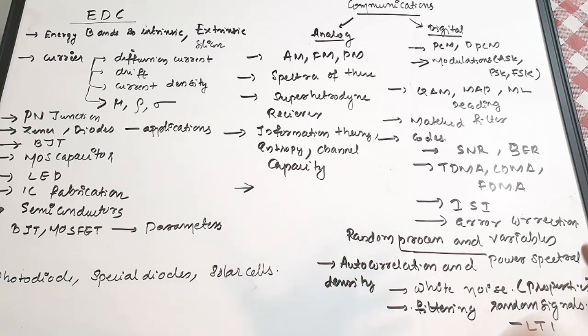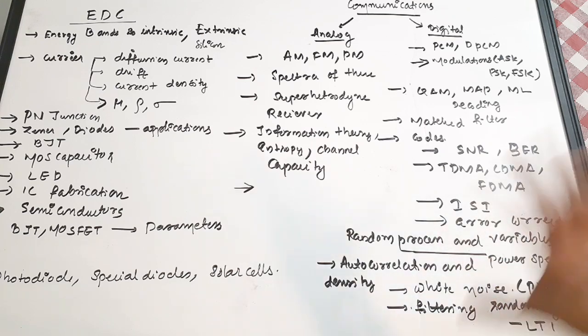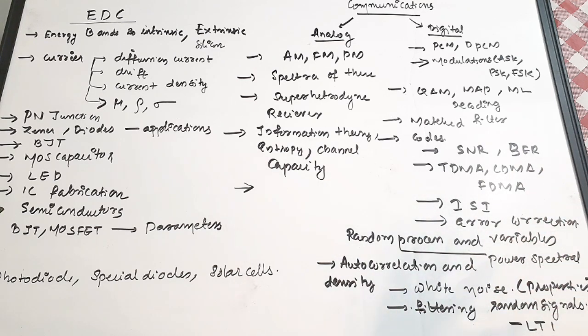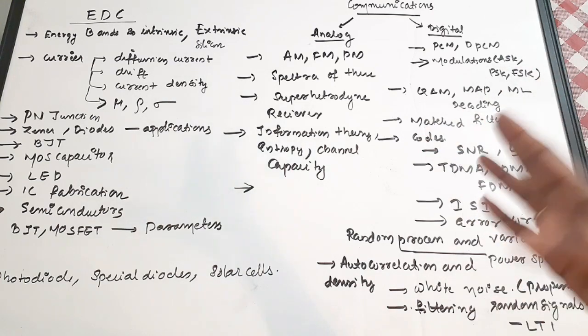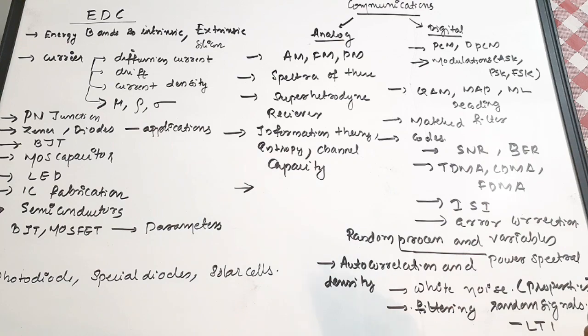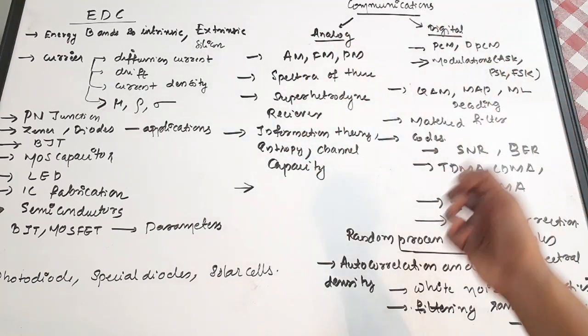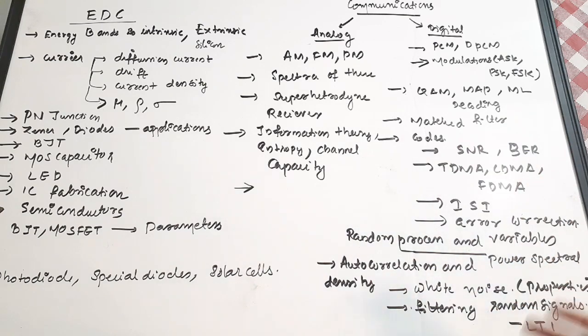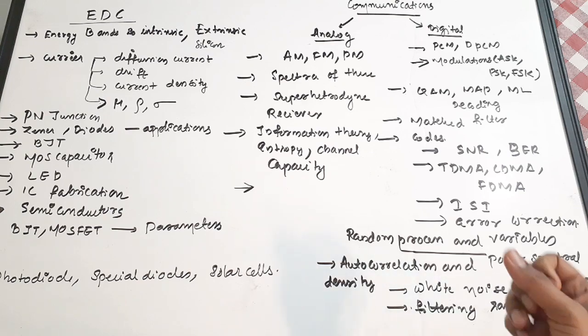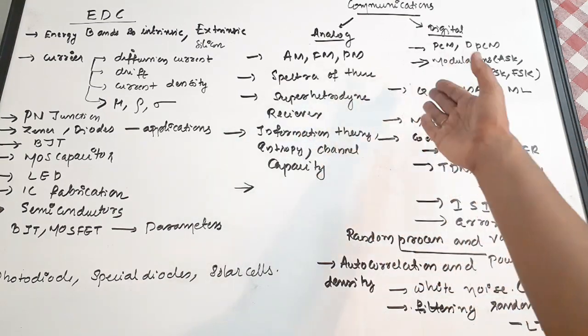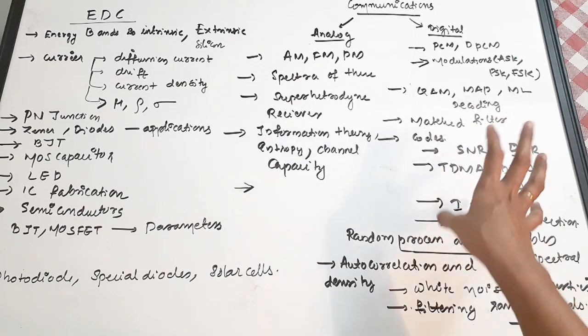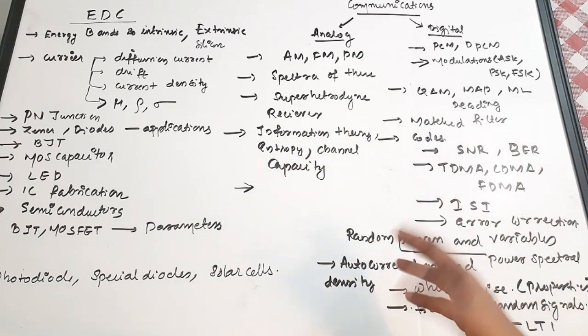Then in communication, it's a wide subject. A lot of important areas are there. So if I have missed out some of the important areas, please do correct me. Okay. So in communication, you can actually divide it into analog and digital communication. Both are very important. For analog communication, AM, FM, PM, their bandwidth, frequency, power calculations, all are very important. Their spectra, their equations, the circuits, then the spectra of these, all the spectra for all the three. Then the superheterodyne receiver is very important.